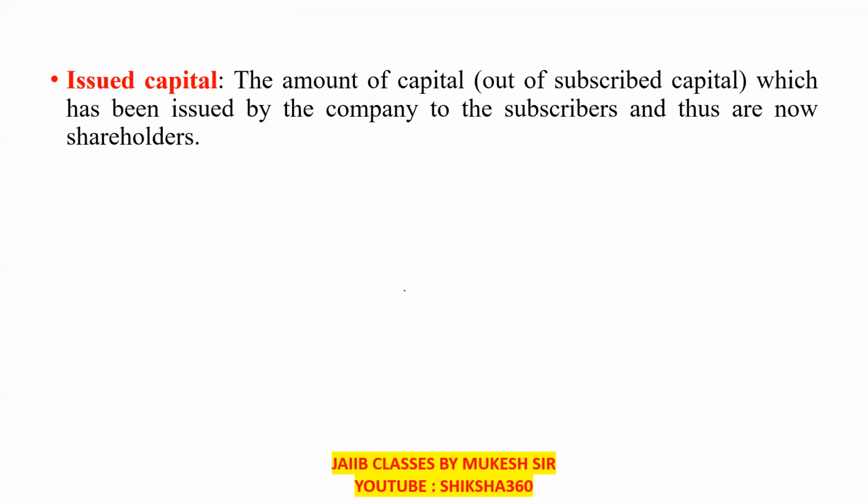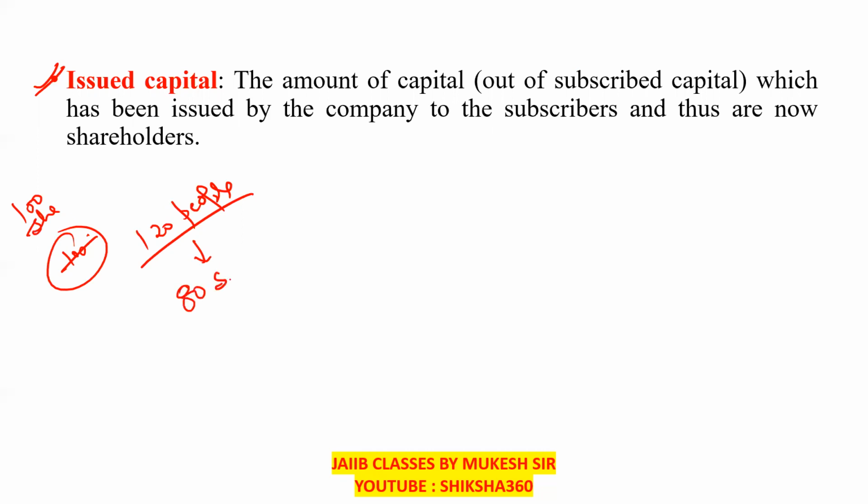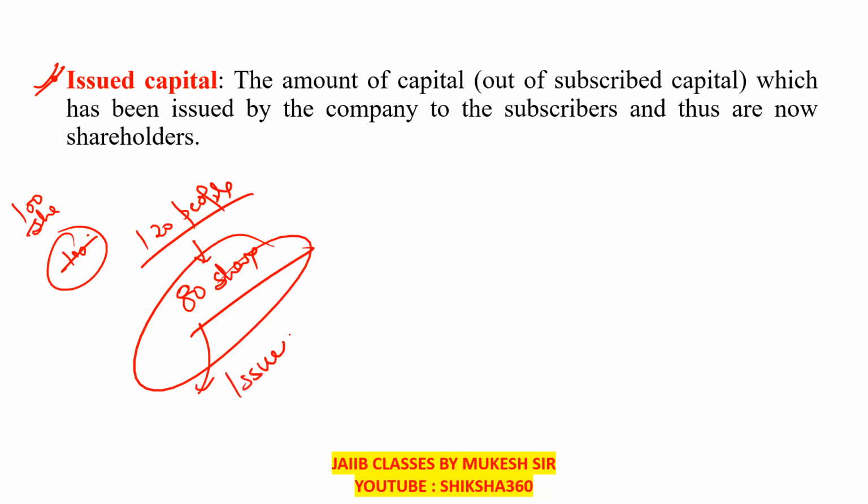Okay, now move to the next one. Issued capital. Like we can say 100 shares, and 120 people applied for the shares. Out of that, earlier the company was interested in issuing 100 shares, but later on they will issue only 80 shares. That constitutes some capital, which is known as the issued capital. If one share corresponds to 1 crore, then 80 shares is 80 crore. That is known as the issued capital.